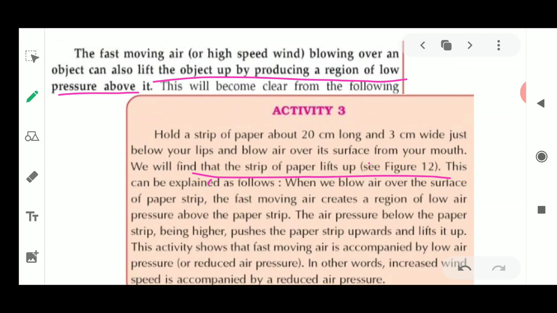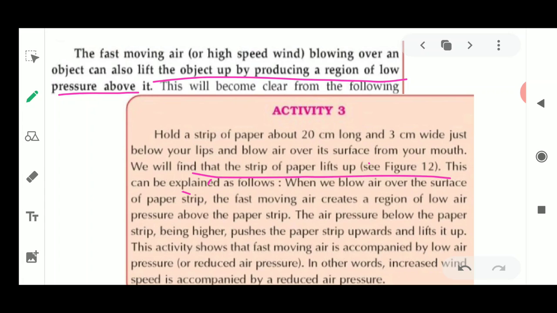Now what is happening, why it is happening, let's find out. When we blow air above the surface of the paper strip, this fast moving air creates a region of low pressure. Okay, why low pressure? Because air has moved up. The air which was present above the paper has moved away, and the air which is below the paper is going to come and fill the space created by the fast moving air above the surface of the paper.